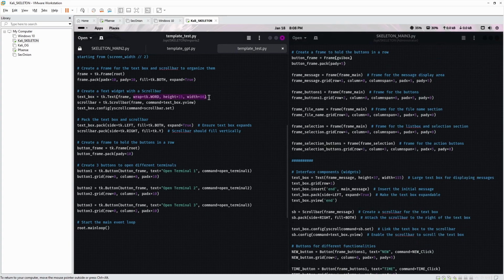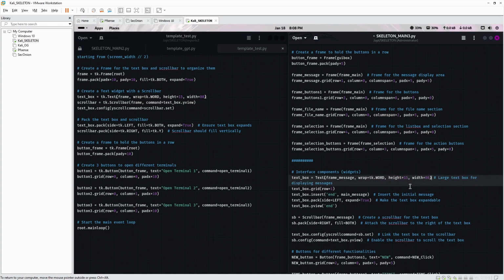So for the box, we have to change this. This is where the text box goes. Adjust that for the size and make it wrap tk.WORD. So this is just word.